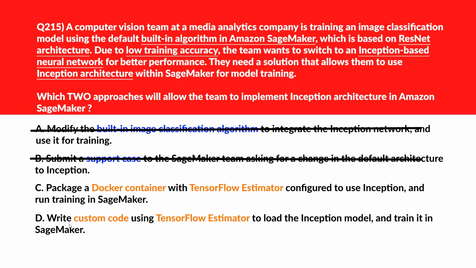We'll move to option D. D says write custom code using TensorFlow estimator to load inception model and train it in SageMaker. TensorFlow estimator with custom code allows direct implementation of inception architecture within SageMaker. Looks good. We'll lock options C and D as the right answers.